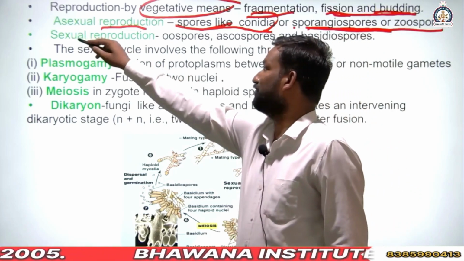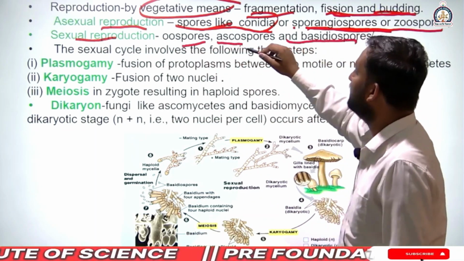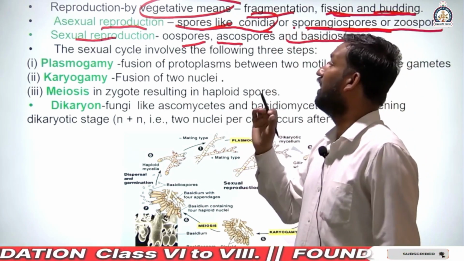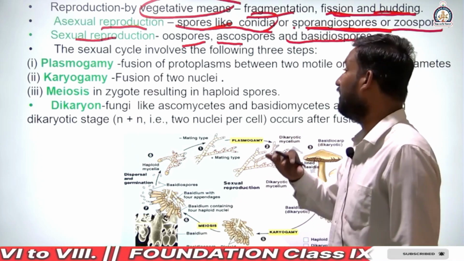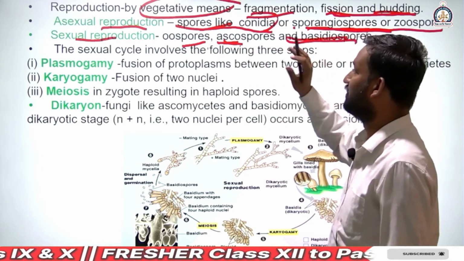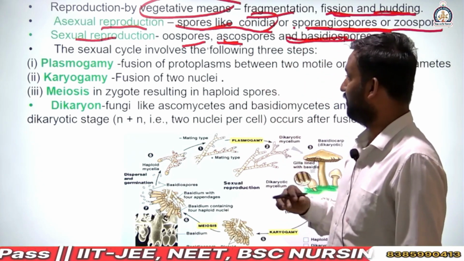Next, sexual reproduction: oospores, ascospores and basidiospores. These are some special types of spores, and this also helps in the division of fungi into further groups. Okay, oospores, ascospores and basidiospores are the structures which are used in sexual reproduction.